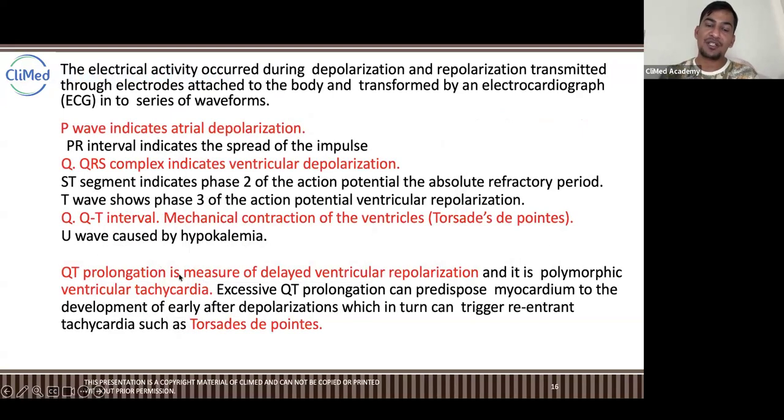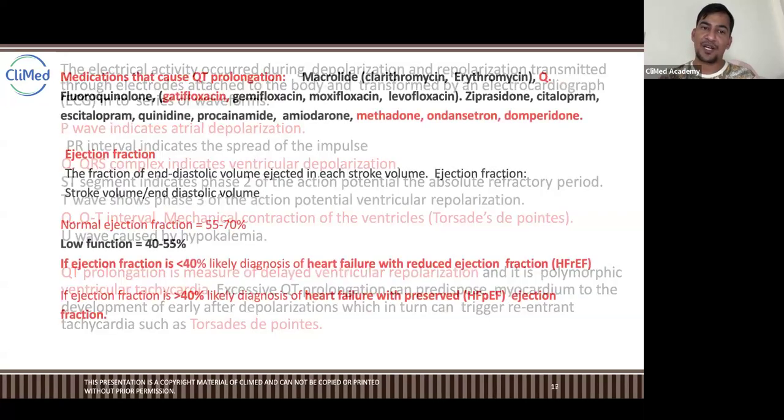So QT prolongation is a measure of delayed ventricular repolarization. The prolongation of the Q to T shows that there is a delay in ventricular repolarization, and it leads to polymorphic ventricular tachycardia. So these are the tachycardias. We will discuss that in the later part. Let's not get into it now.